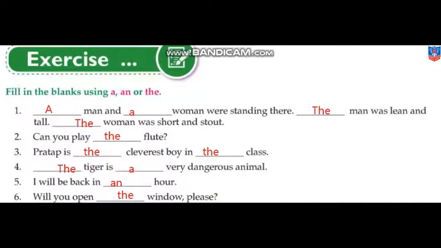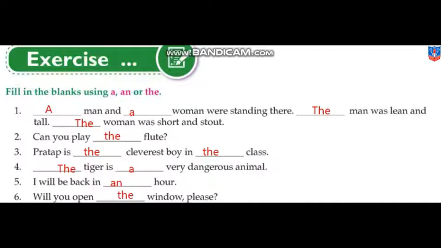Now, here is the exercise. Fill in the blanks using a, an, or the. Now, see the first sentence. A man and a woman are standing there, because we do not know who they are, so we use a. Then the man was lean and tall. The woman was short and stout. Now, when we are talking again about the same people, we use the for both. See the second sentence. Can you play the flute? Why have we used the? Because the is used for musical instruments as well.